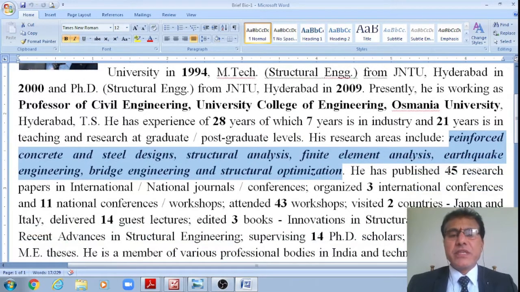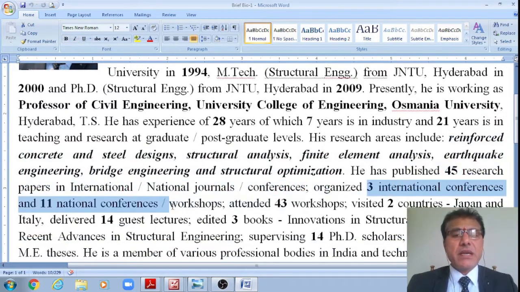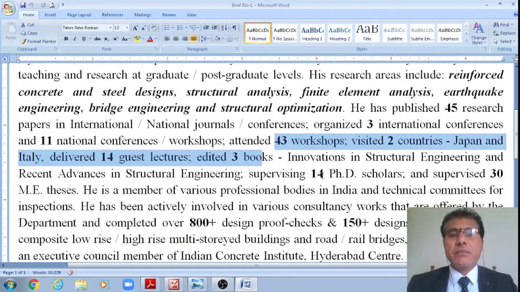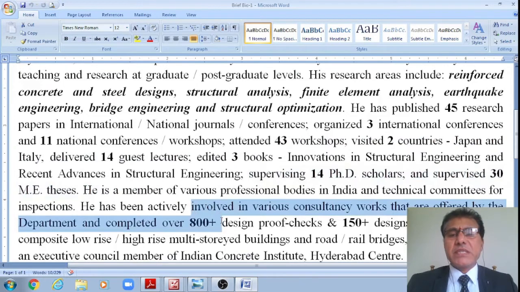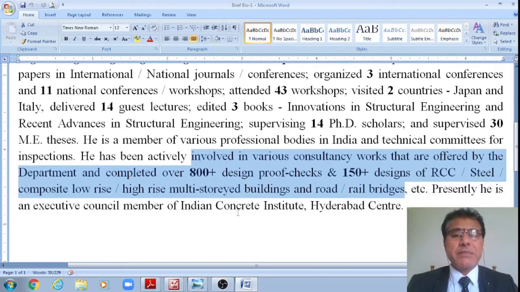I published 45 research papers in international as well as national journals and conferences, organized 3 international conferences and 11 national conferences and workshops, attended 43 workshops, visited 2 countries, delivered 14 guest lectures, edited 3 books, supervised 14 PhD scholars and 30 ME theses. I am actively involved in various consultancy works offered by the Department of Civil Engineering and have completed over 800 design proof checks and 150 designs of RCC, steel, composite, low-rise, high-rise, multi-story buildings and road as well as rail bridges.